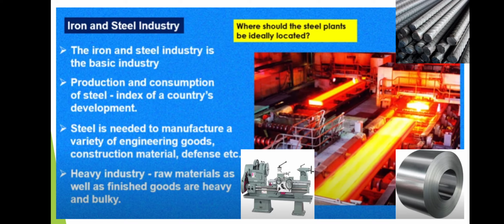Production and consumption of steel is often regarded as an index of a country's development. Production means how much steel you produce in the country, and consumption means the amount of steel which you consume in the country. So both of them are regarded as the index for the country's development. Whether your country is developed or not depends upon the amount of steel which you are producing and the amount of steel which you are consuming in your country.